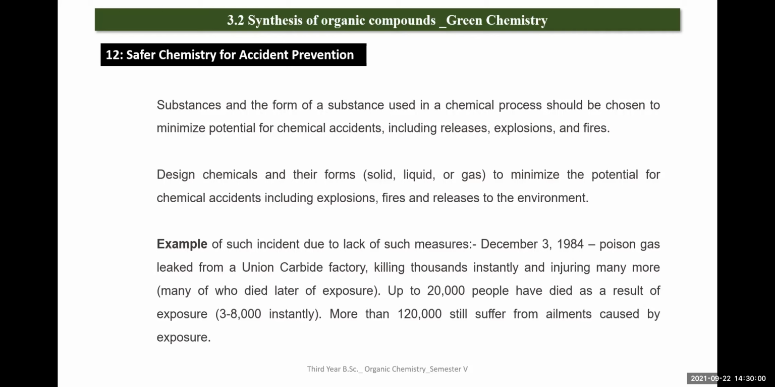An example of such an incident due to the lack of such measures: in December 1984, poisonous gas leaked from the Union Carbide factory, killing thousands instantly and injuring many more. Up to 20,000 people have died as a result of exposure. More than 120,000 are still suffering from ailments caused by the exposure, which occurred in Bhopal, in Madhya Pradesh.